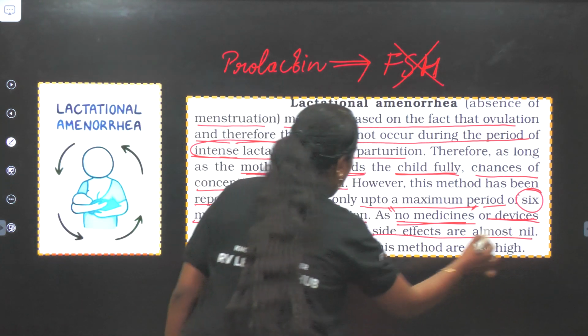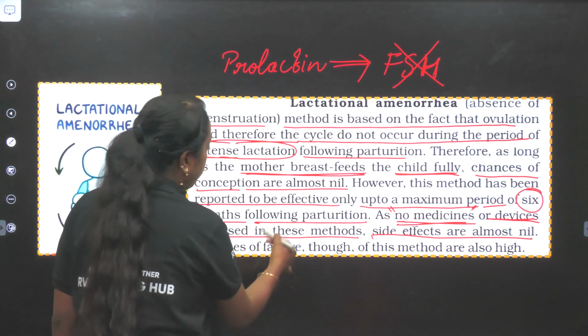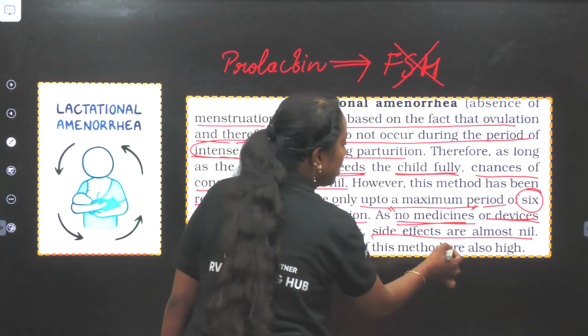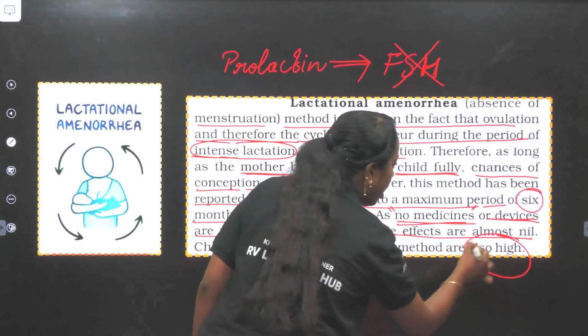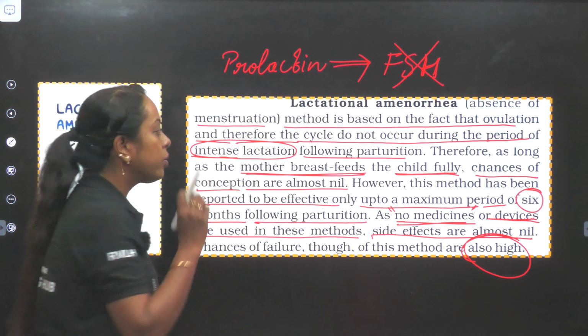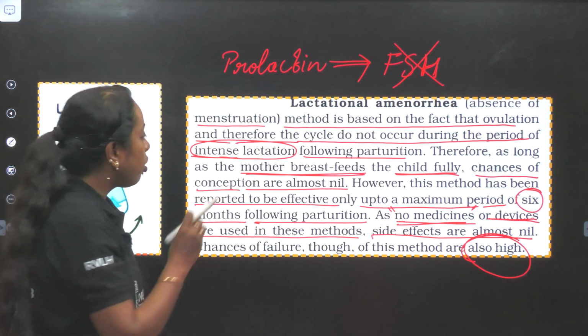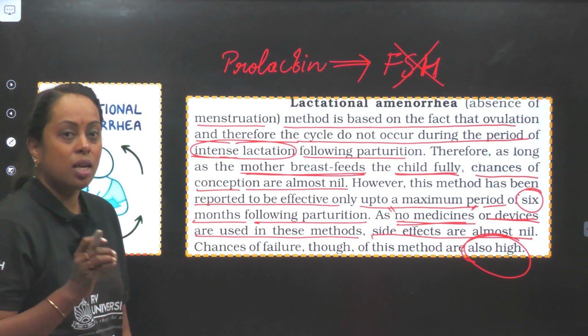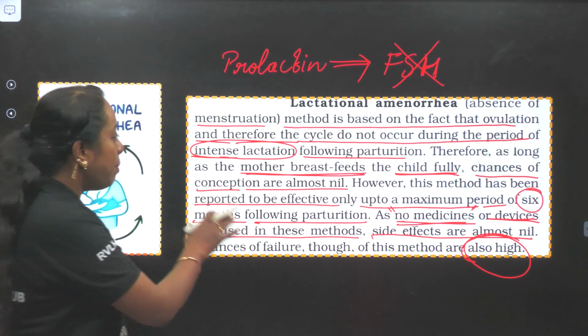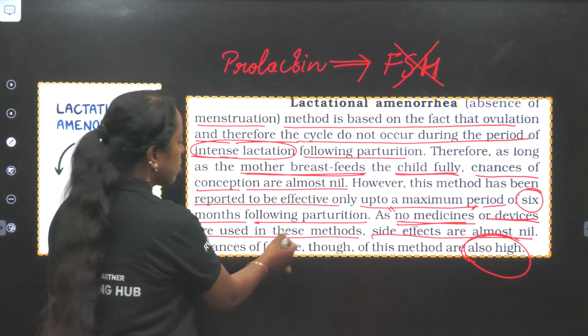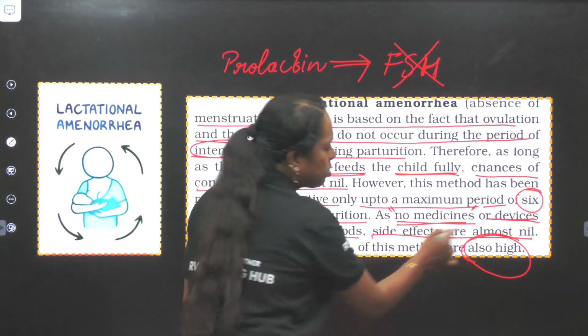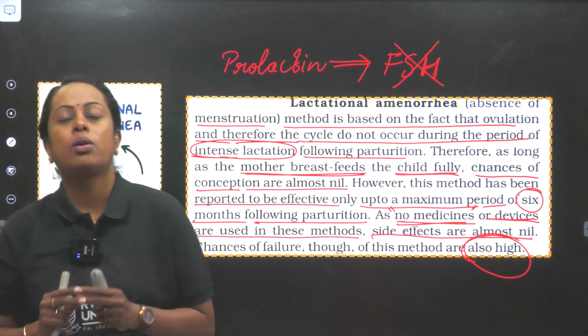Side effects are almost nil. Chances of failure, though, of this method is also high. So this method does not use any medicine or any kind of devices. So it is a natural method. But chances of failure of this method are also high. So please remember all the points.